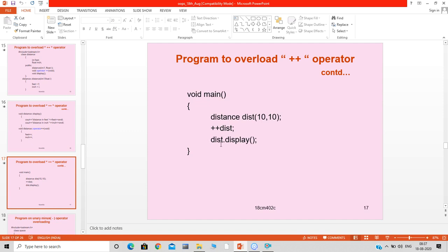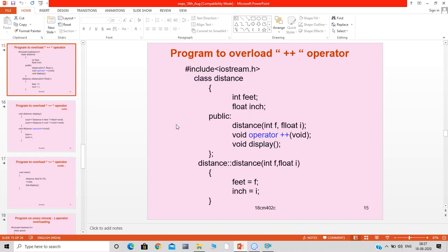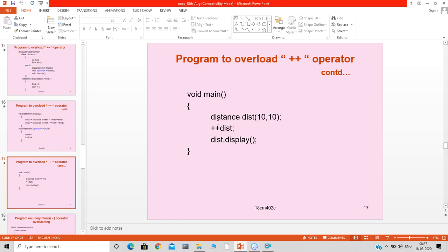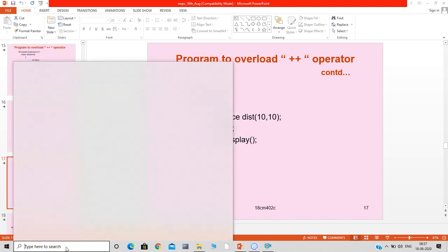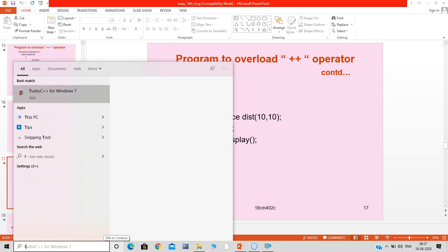Okay, so here what we are doing, simply, we are defining one class distance with two data members feet and inch, and three functions: one is the constructor, one is the operator function, and one is the member function. After that I define all the bodies of these three functions, and in main I am calling these three functions. Okay, now we will execute this program.